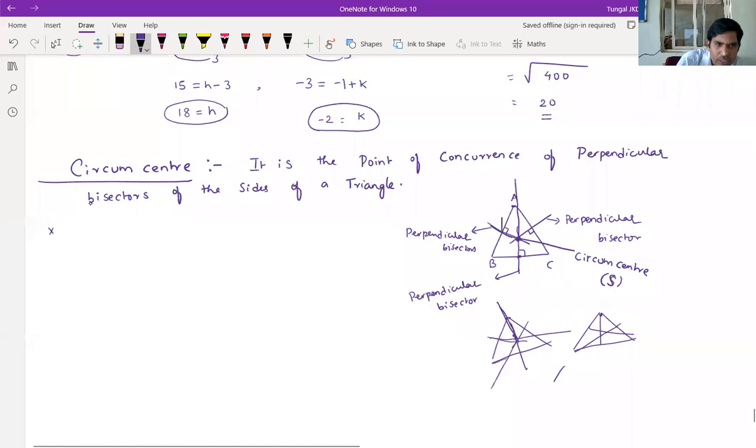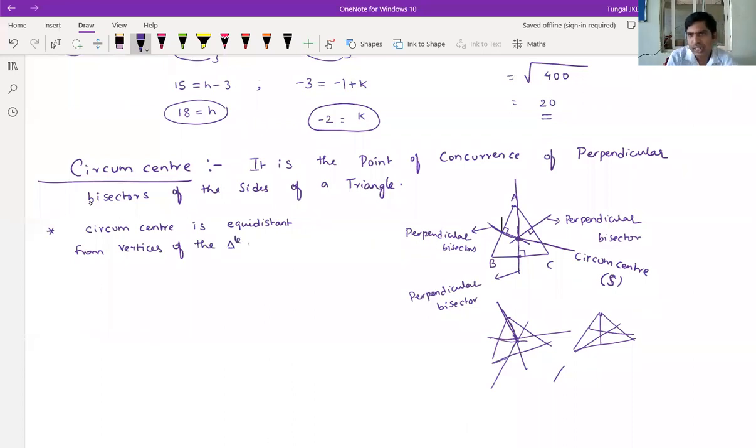So the standards you remember. First one, circumcenter is equidistant from vertices of the triangle.